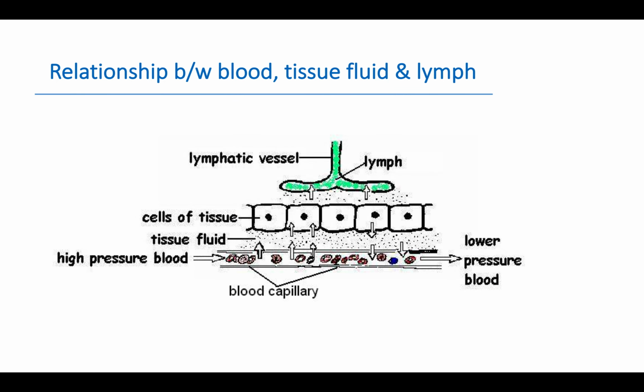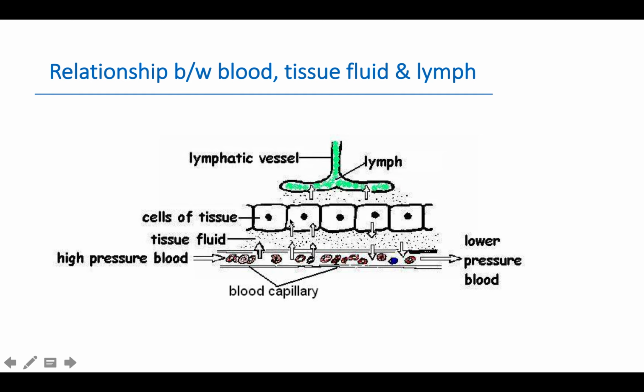Here we can see the relationship between blood, tissue fluid and lymph. The blood flows through the capillaries. This is the arterial end, this is the venous end. Under high pressure it flows through these blood capillaries and at low pressure towards the venous end. Some amount of this fluid comes out in the form of tissue fluid and bathes all the cells of the tissue.